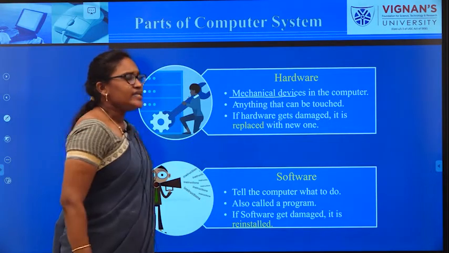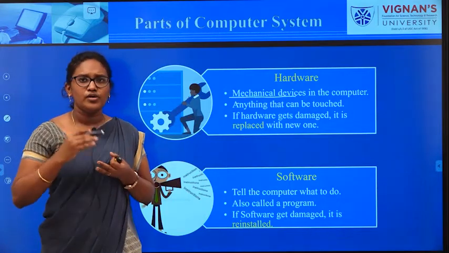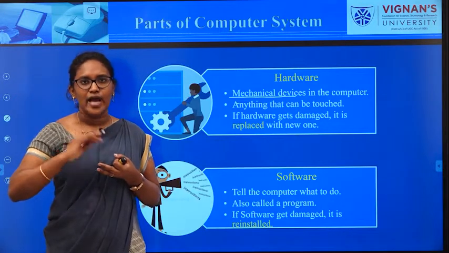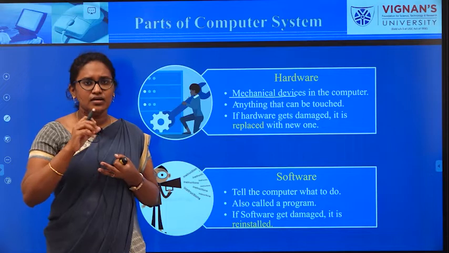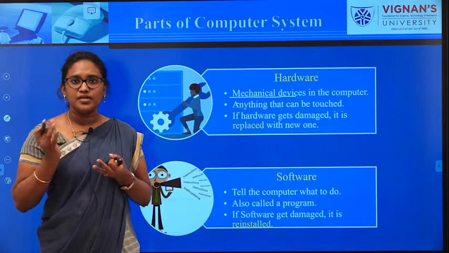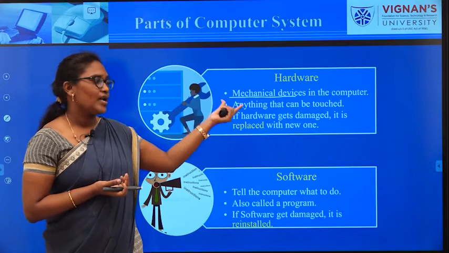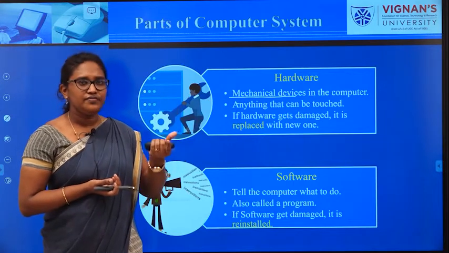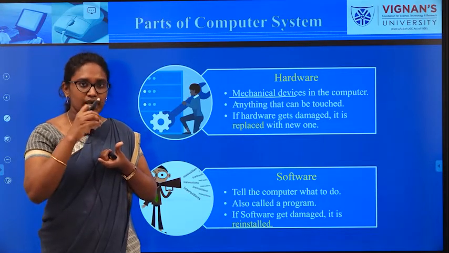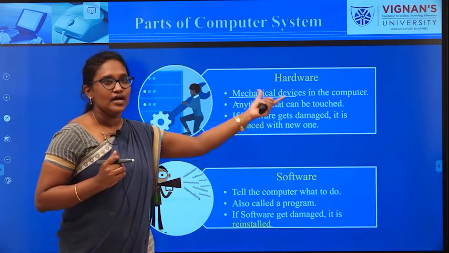Next one, anything that can be touched. For example, if you open your mobile phone, you will have plenty of apps, right? Can you touch the program or software inside your mobile phone? Obviously no, right? So your mobile phone itself will be called hardware because you can feel the presence of your mobile phone. Anything you can touch and feel the presence of, we say it is hardware.